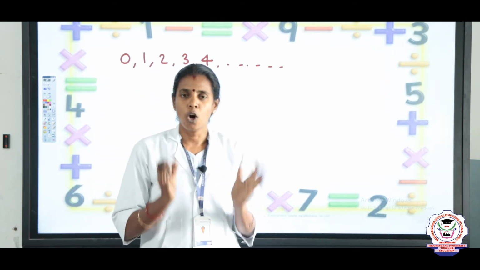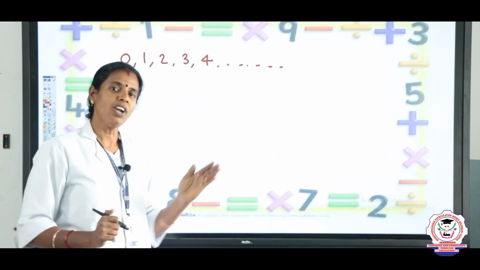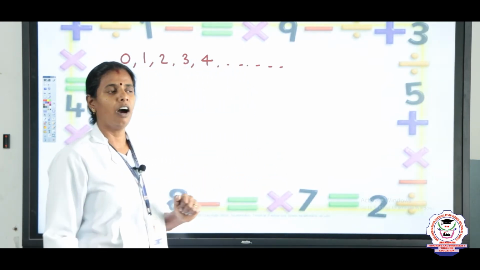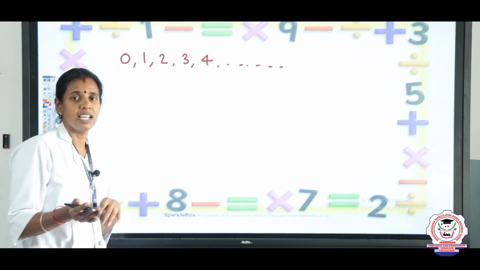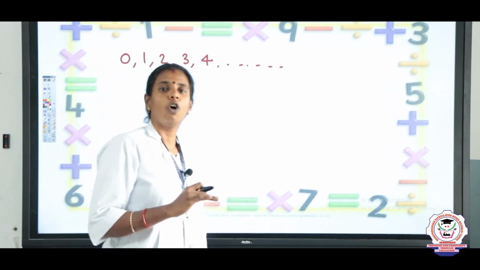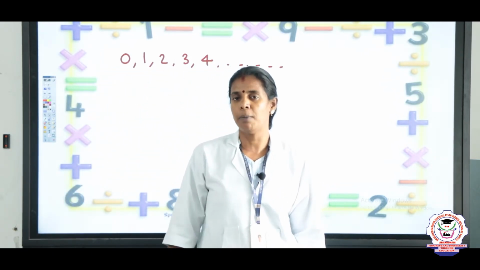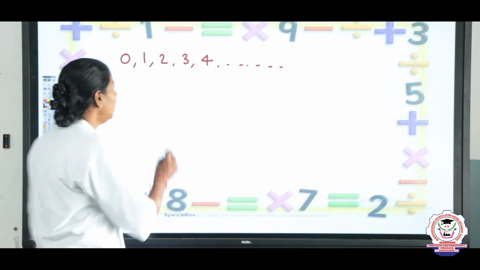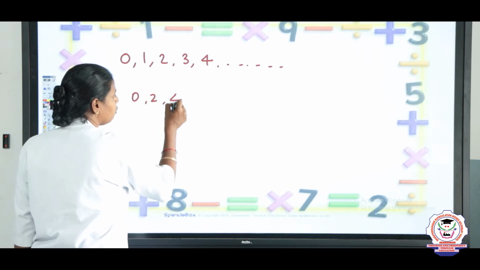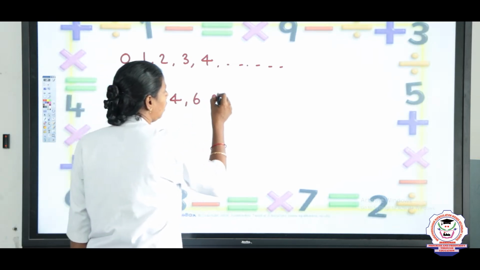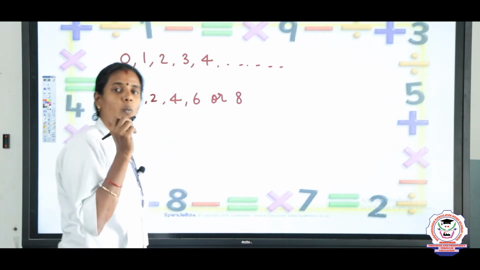Now, whole numbers are classified into two types, which are even numbers and odd numbers. How can we say this set of numbers is even or odd? The numbers which are exactly divisible by 2 are called even numbers, children. For example, a number which ends with 0, 2, 4, 6 or 8 in the ones place.